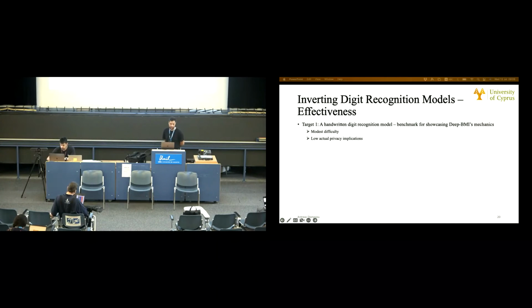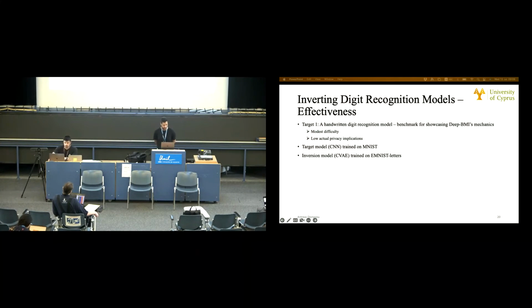Now let's deploy DPMI on a target of modest difficulty but with low actual privacy implications for showcasing its mechanics. In particular, we deploy DPMI for inverting a handwritten digit recognition model. So we train the target model, which is a CNN, on MNIST, and we train the inversion model on EMNIST letters. As you can see in this image, DPMI reconstructs images which are highly identifiable as their ground truth.